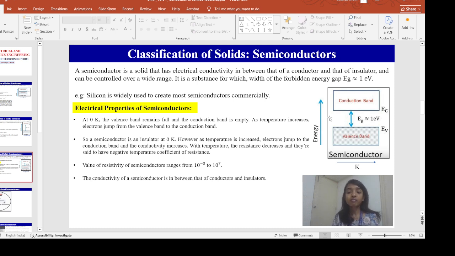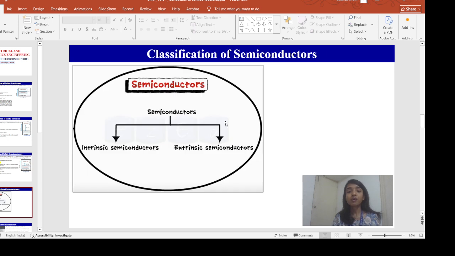Now the value of resistivity in a semiconductor ranges between 10 to the power minus 3 to 10 to the power 7. That is, it is in between conductor and insulator, and the conductivity of the semiconductor is also in between that of the conductor and insulator. Now, semiconductors are broadly classified into two types. One is intrinsic semiconductor, another is extrinsic semiconductor.